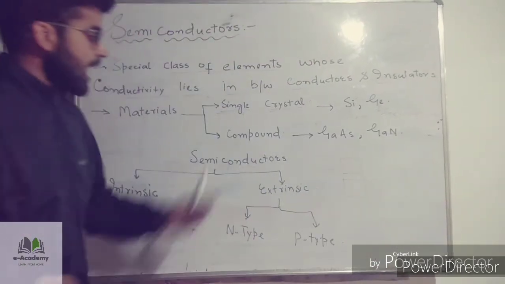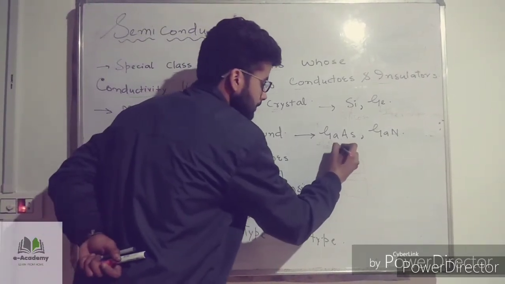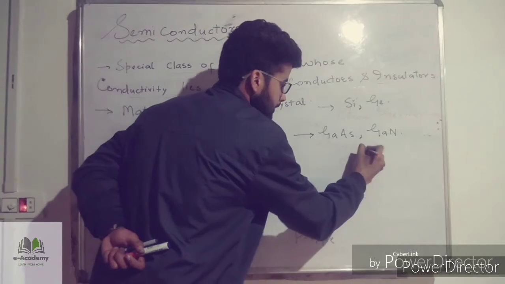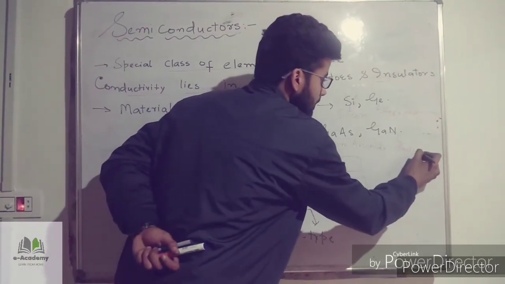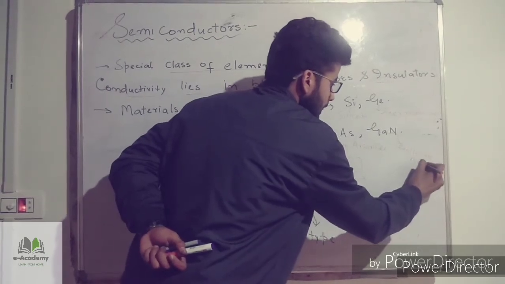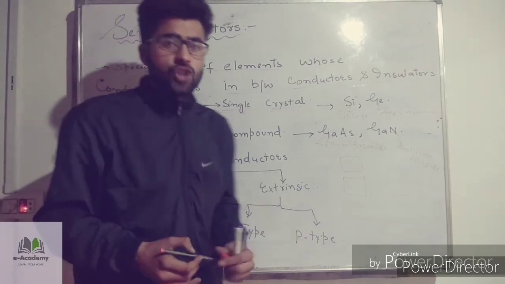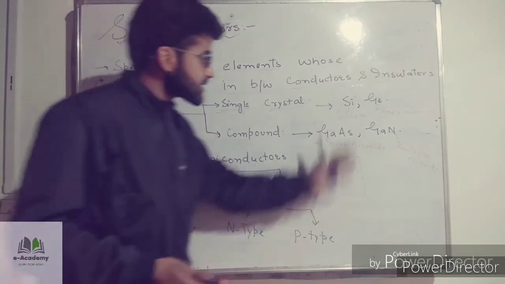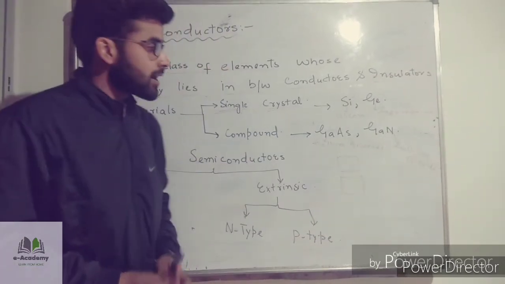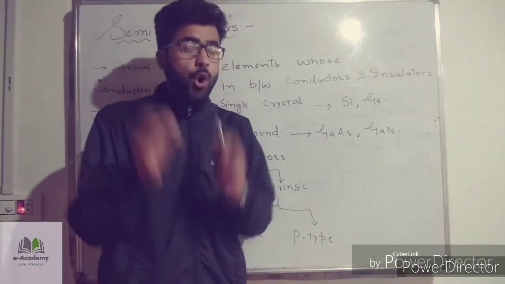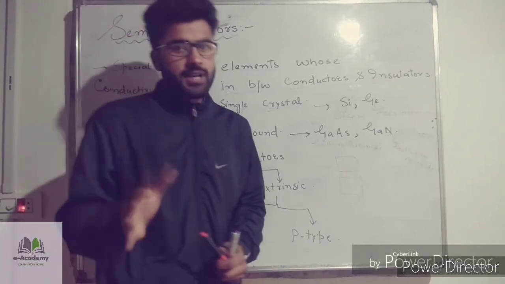And when we use a compound material, we have gallium arsenide and gallium nitride. There are many other materials also available, but these four materials, silicon, germanium, gallium arsenide, and gallium nitride, are the most important materials used as semiconductors.